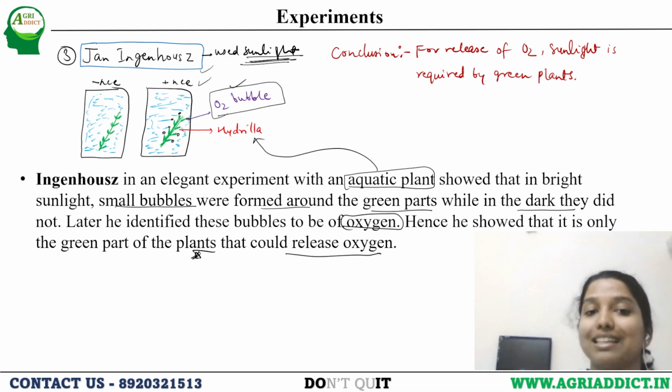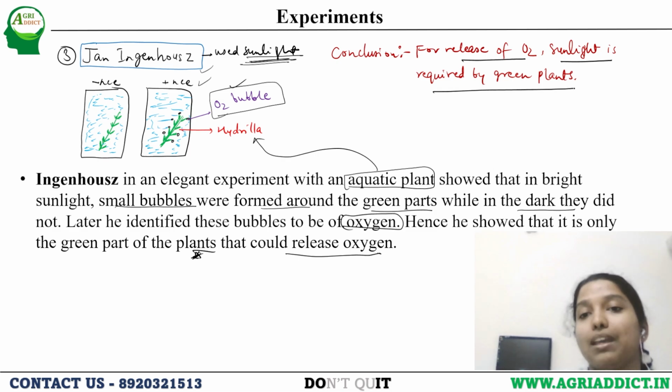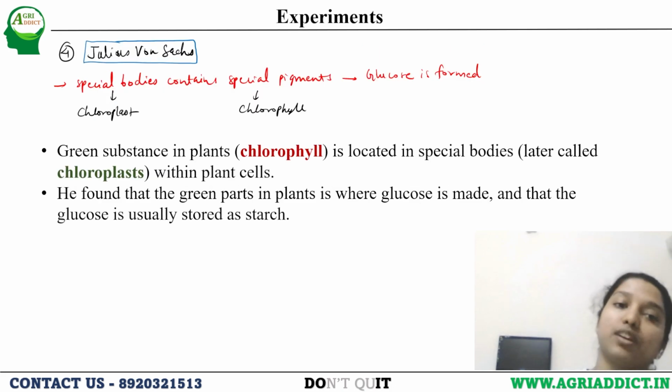The first takeout from this experiment is that it is only the green part of the plant that could release oxygen. The second conclusion is that for the release of O2, sunlight is required by the green plant. This is an important conclusion. Jan Ingenhousz's experiment tells us that sunlight is required for green plants to release O2. Let's move to the next slide.